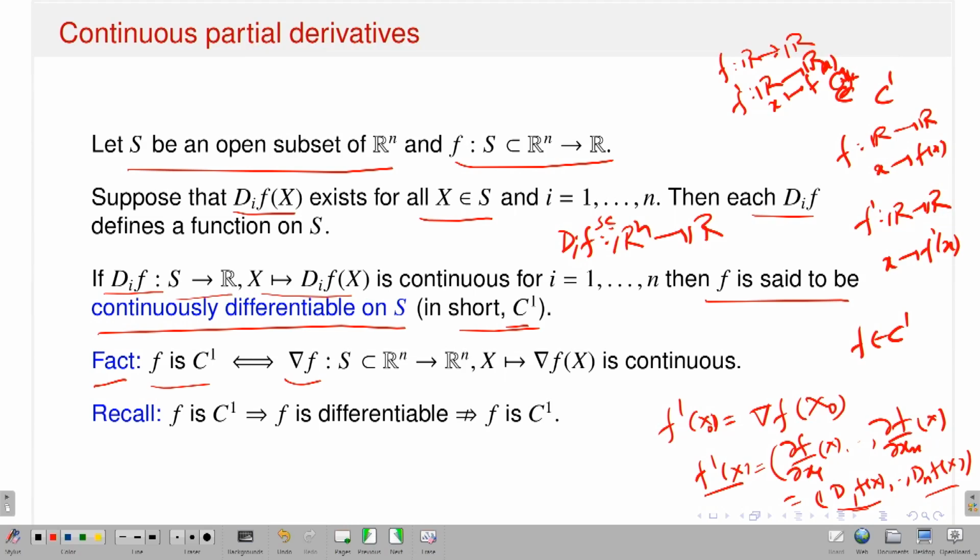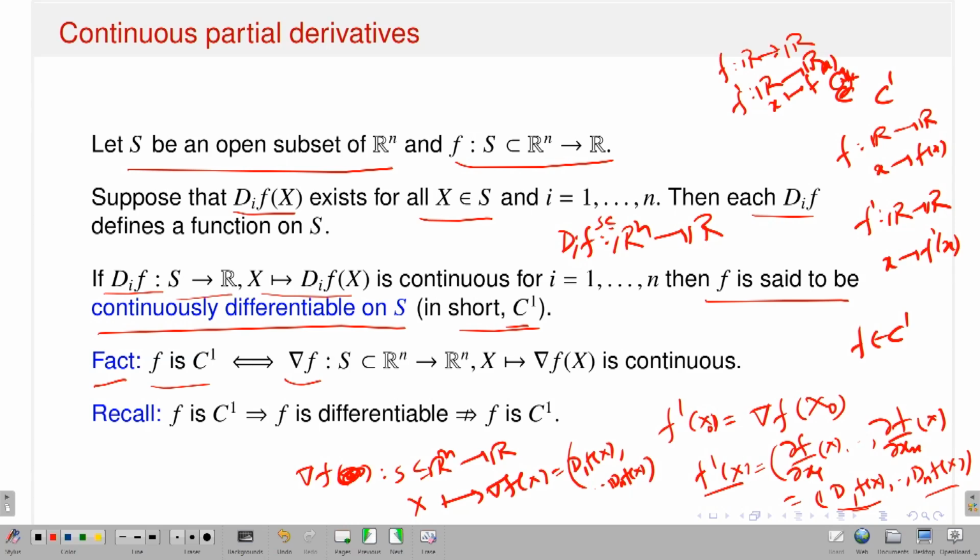Because given f, suppose it is C1, what is my gradient vector of f at x? This is a map from a subset of R^n to R^n, because x goes to the gradient of f at x, which is nothing but D1 f at x up to Dn f at x, right.